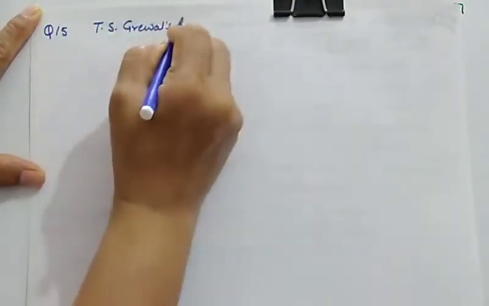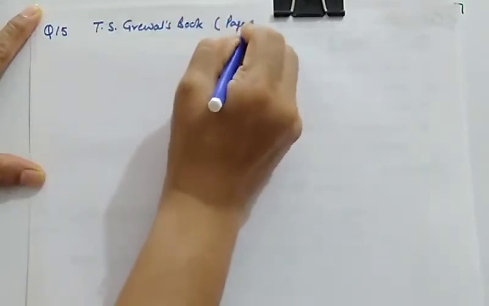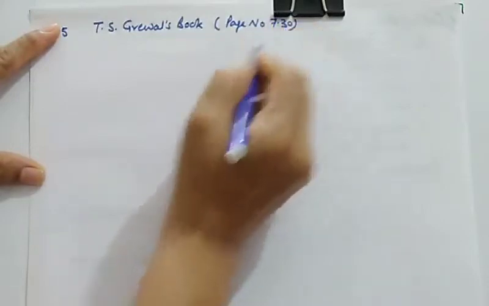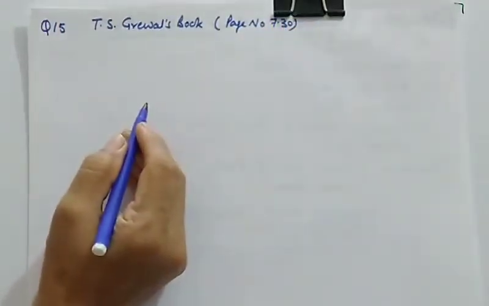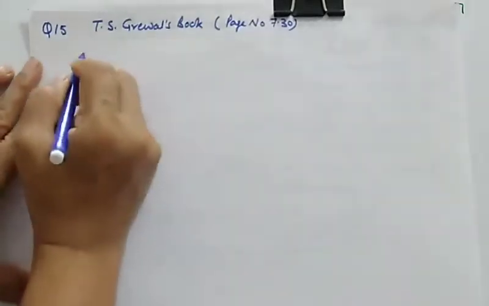So this is question number 15 of T.S. Grewal's book. I am writing the page number also. Page number 7.30. So what are the details which are available to us? Last year's profit and last year's sale. A, B, C are three partners